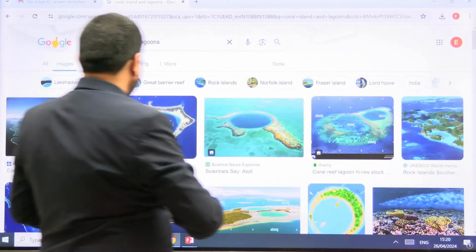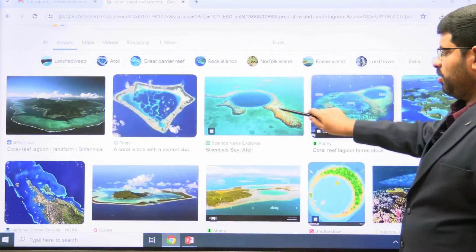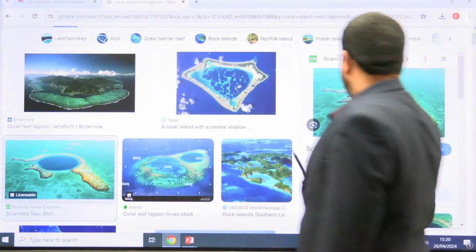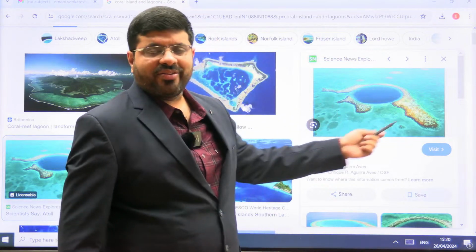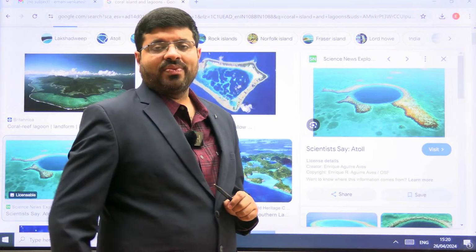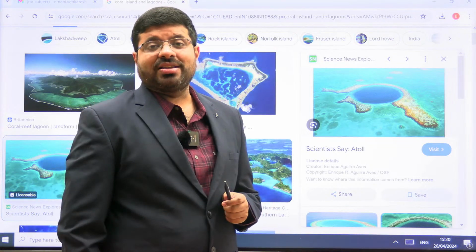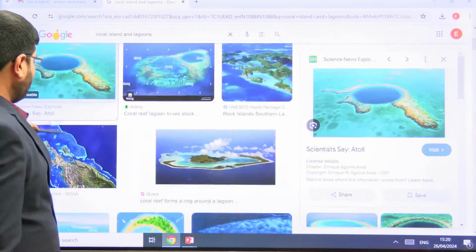Okay. You see here, you see this one. Okay, this one, you can see this. How do you think that it has been developed? The corals have obstructed it all the way, and slowly a water body is formed. This is what is a lagoon. I think these are the things which you might have seen in the Life of Pi movie, right? These are what we call lagoons.